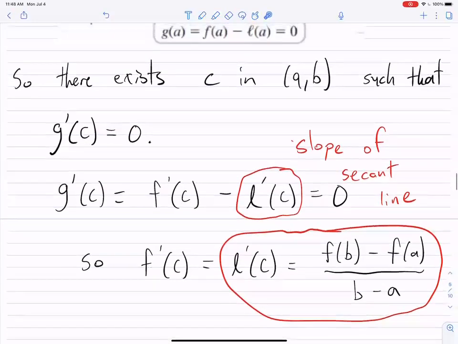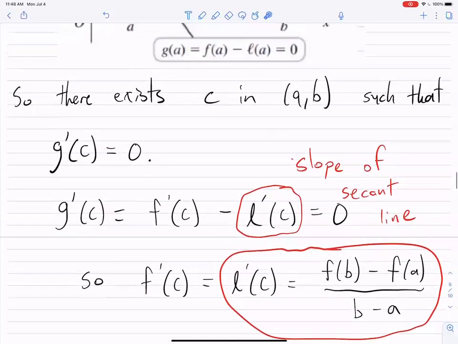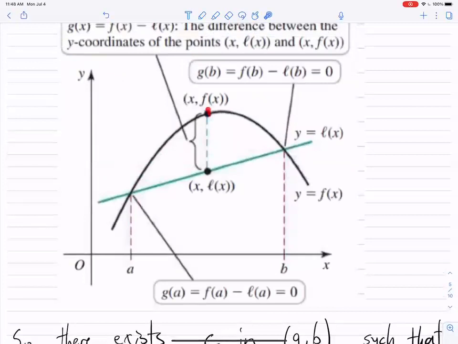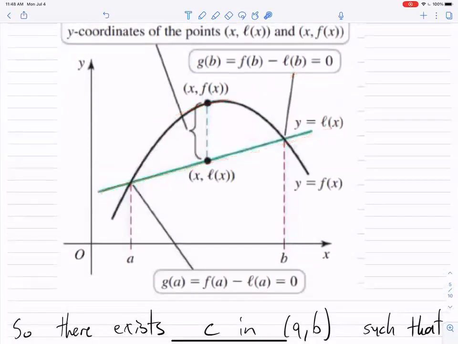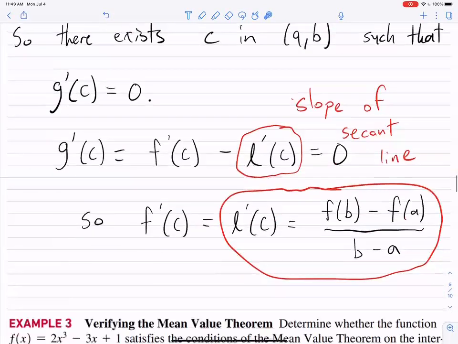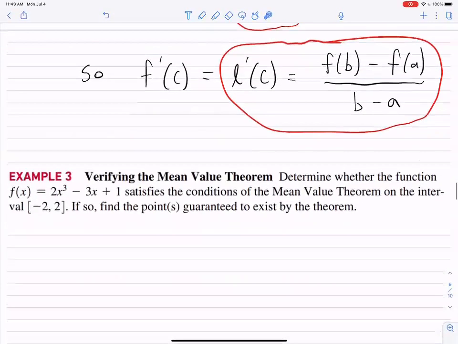And so that's the mean value theorem: there is some value right here, some c value, such that the slope of the tangent line there is the same as the slope of the secant line. Or, put in terms of instantaneous rate of change and average rate of change, the instantaneous rate of change right there is equal to the average rate of change on the interval. And so now let's do an application of that.